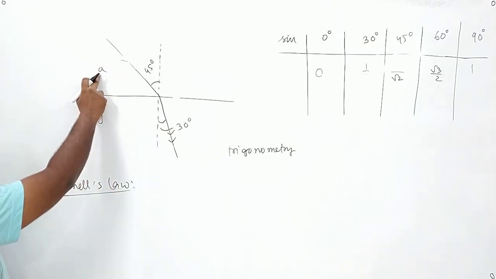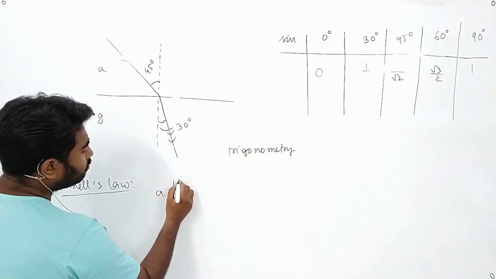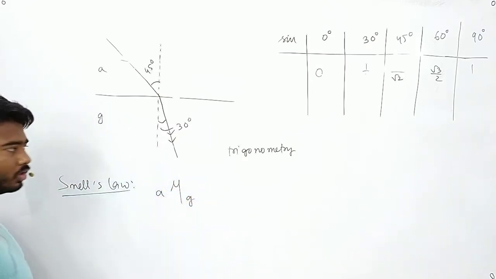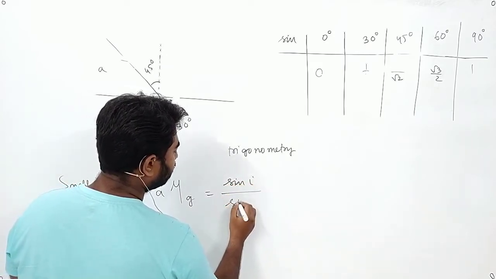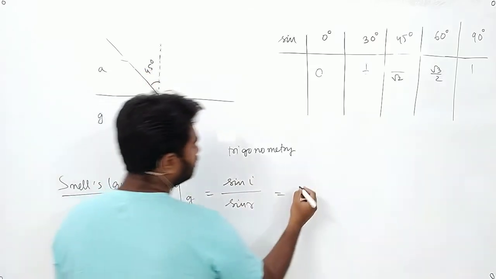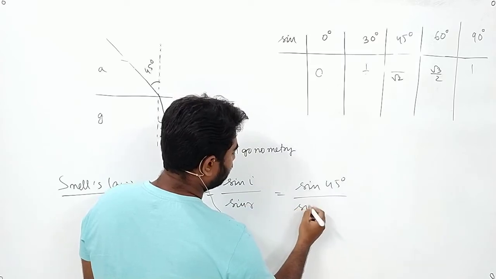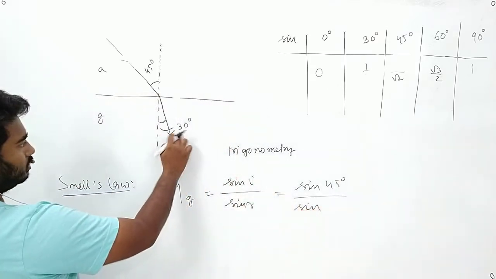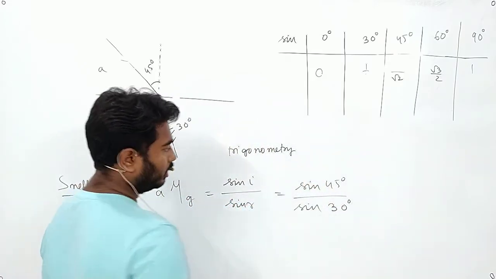I am writing A for air and G for glass. So Snell's law told us A mu G will be sine I by sine R. Now what is sine I? Sine I is 45 degrees, that is sine 45 degree by sine R. What is sine R? Sine R is 30 degrees. So sine 45 degree by sine 30 degree.